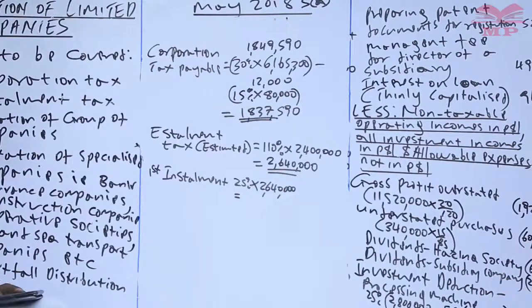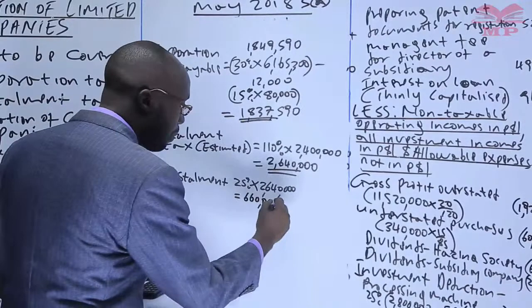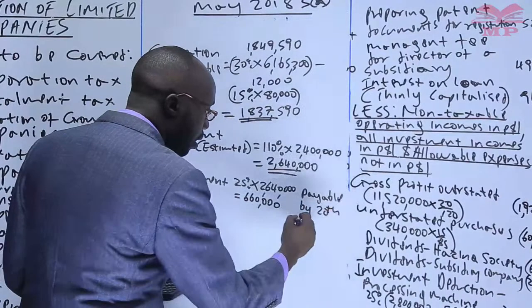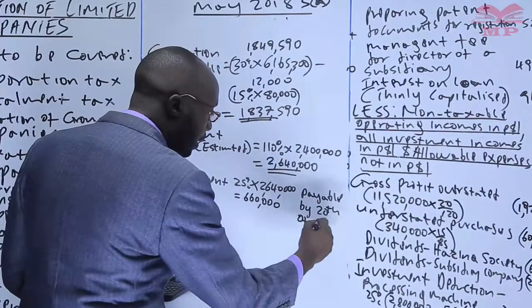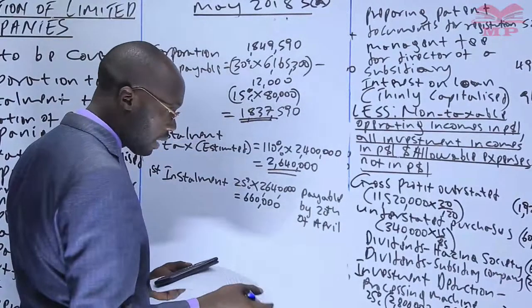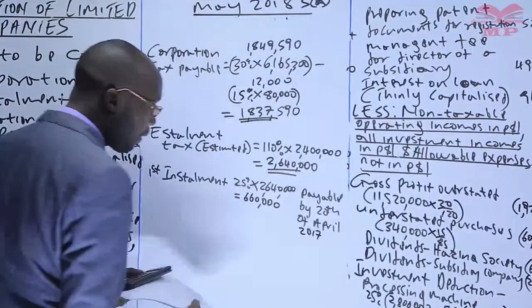So we have 25% of 2,640,000, which gives us 660,000. When is it paid? You have to illustrate: payable by 20th of April. Remember, the year ends on 31st December, so it started in January. The fourth month is April, in the year of income 2017.